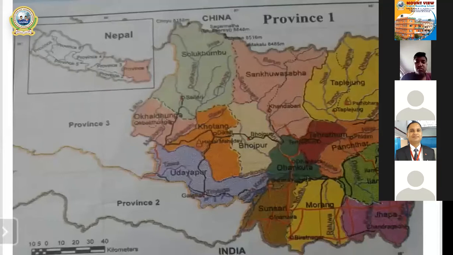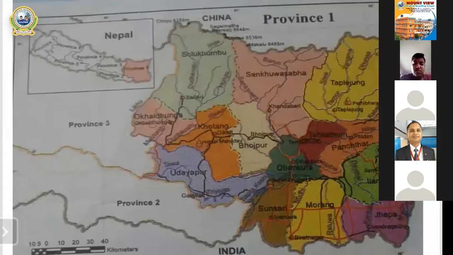My dear students, if you have a textbook, you can see it in the textbook as well to know the information of the map of province number 1. You can see on the screen some names of districts like Morang, Sunsari, Sankhuwasabha, Udayapur, Bhojpur, Khotang, some districts included in province number 1.